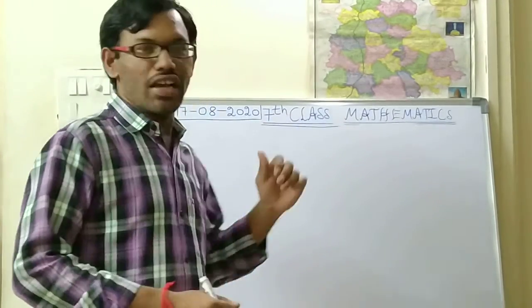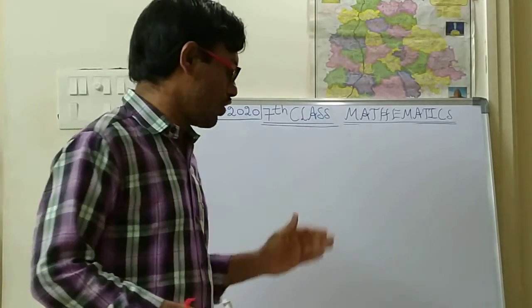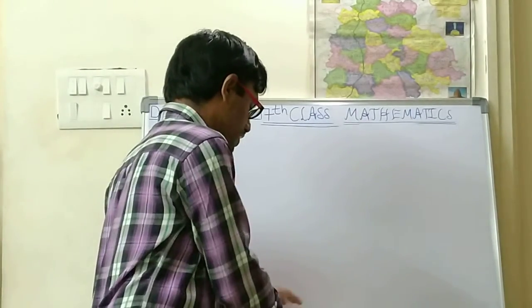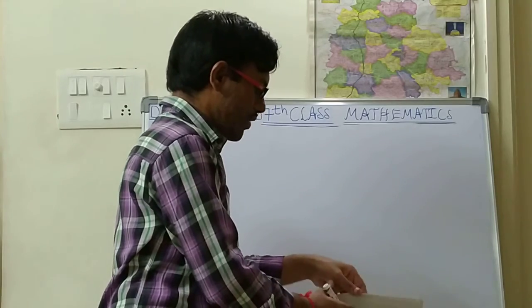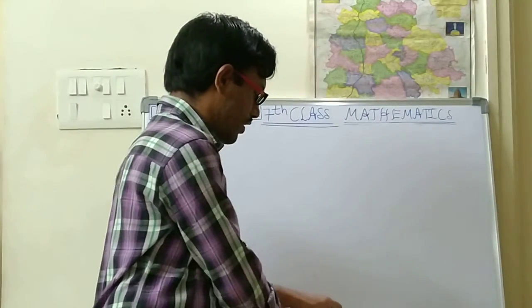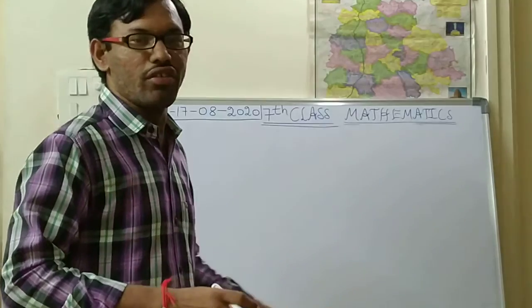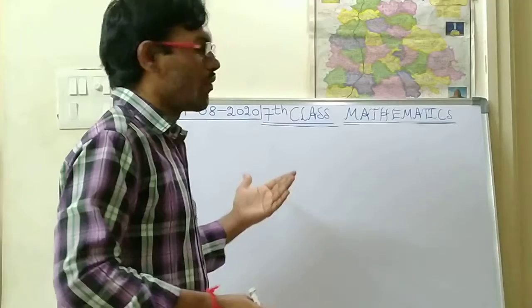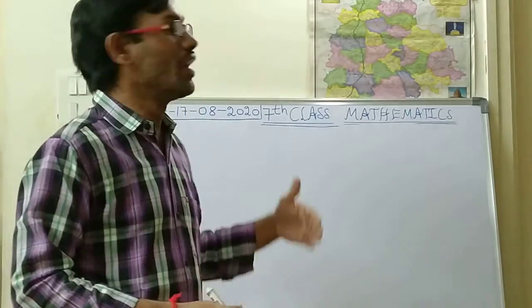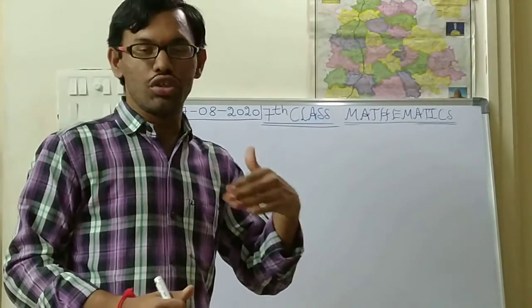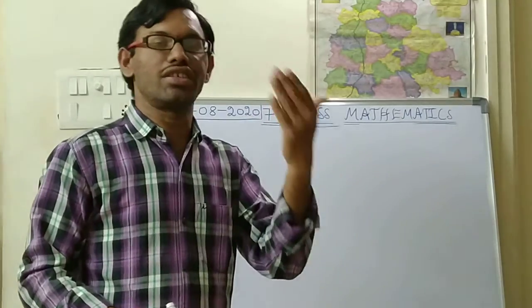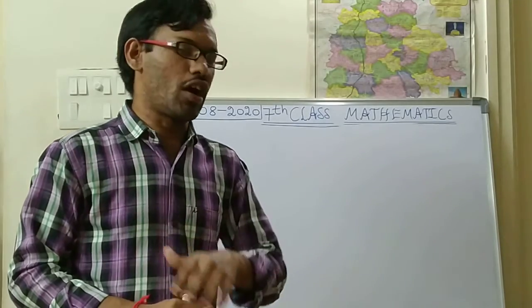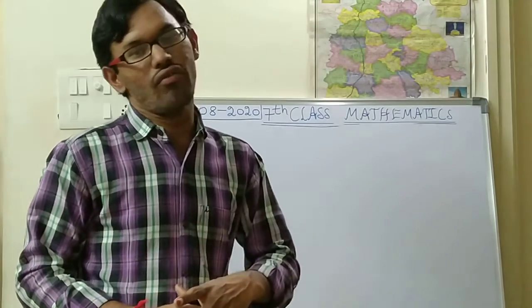So, in the previous class we have completed chapter 1, the integers. All the positive integers, negative integers, whole numbers, and the properties of whole numbers and integers, we have seen along with word problems. So the usage of integers in our daily life, with the help of word problems, we have seen. I hope you have understood those concepts very easily.